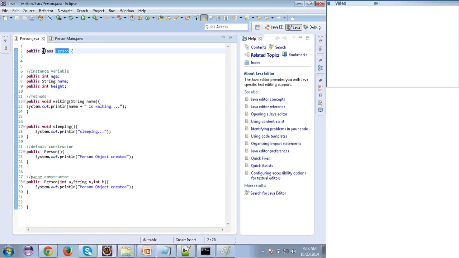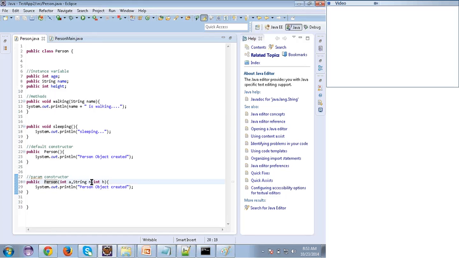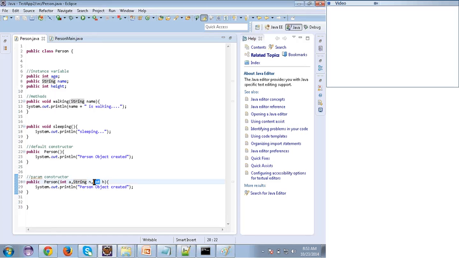Person, right? And the constructor name is person, and this is also person. So these two are constructors, and this is the default constructor because it is not taking any params. But this is a parameterized constructor, which is taking three variables: an int, a string, and an int. Clear? Try to understand the difference between this and this.